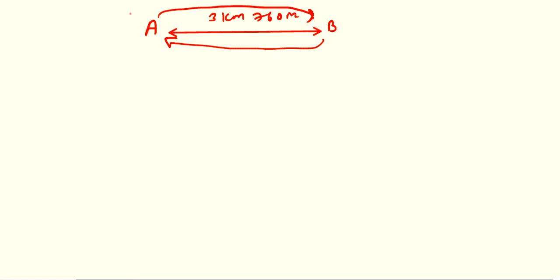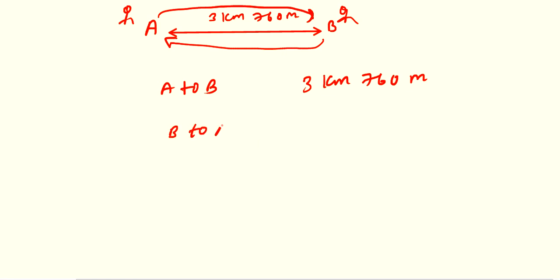If that boy is traveling from A to B and again B to A, so from A to B the distance covered by him is 3 kilometer 760 meter. Then he is traveling return B to A, again the same distance 3 kilometer 760 meter.